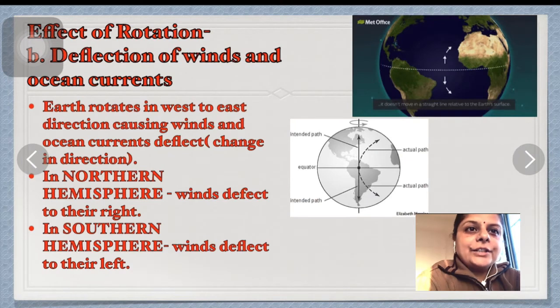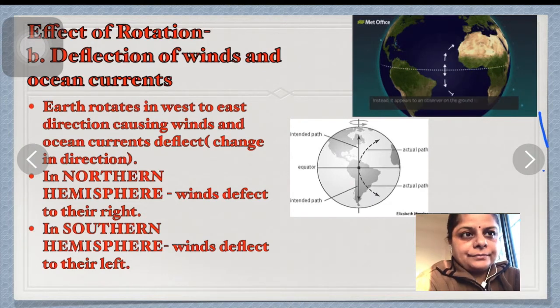Second, deflection of winds and ocean currents. Earth rotates in west to east direction, causing winds and ocean currents to deflect in the other direction. What is deflection? Change in the direction. So in the northern hemisphere the winds deflect to their right, and in the southern hemisphere the winds deflect to their left.